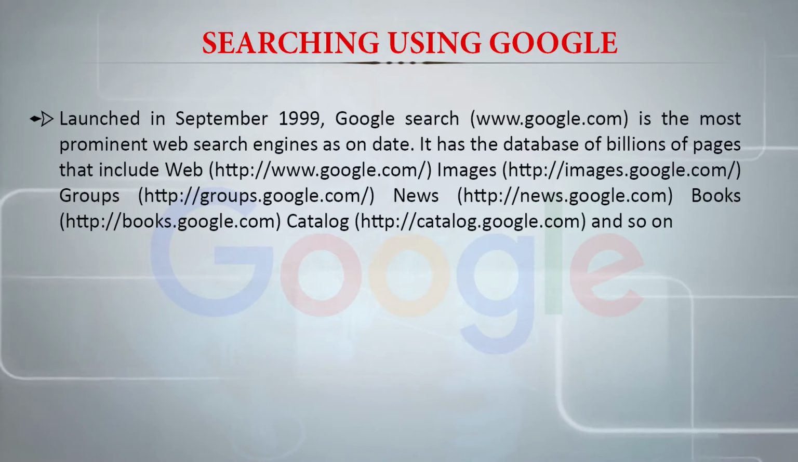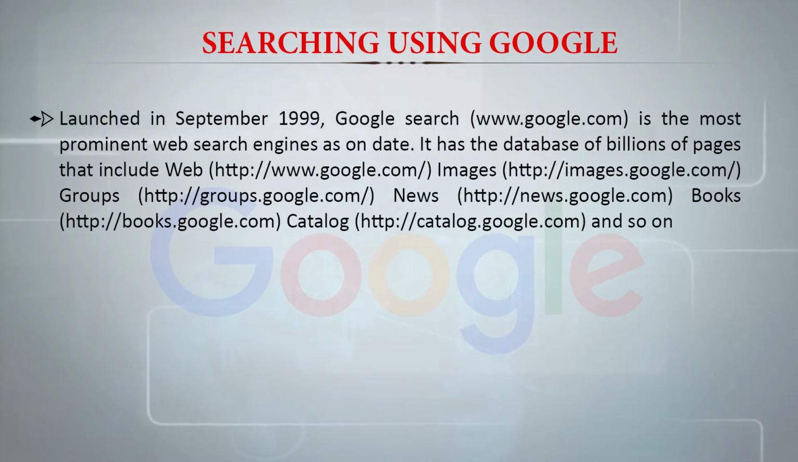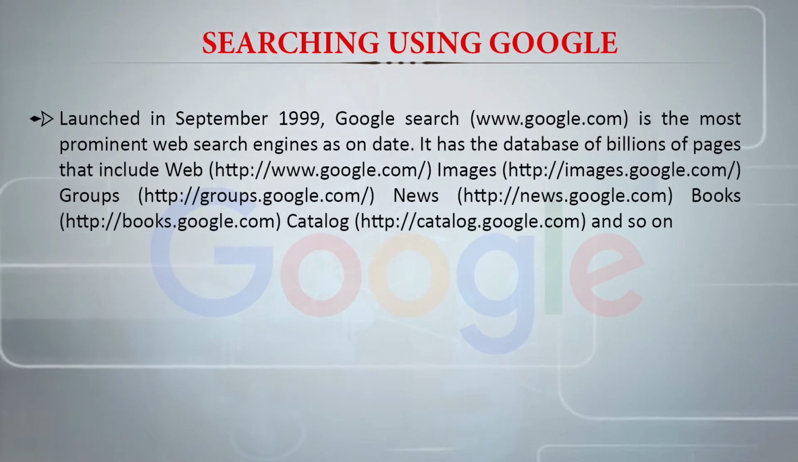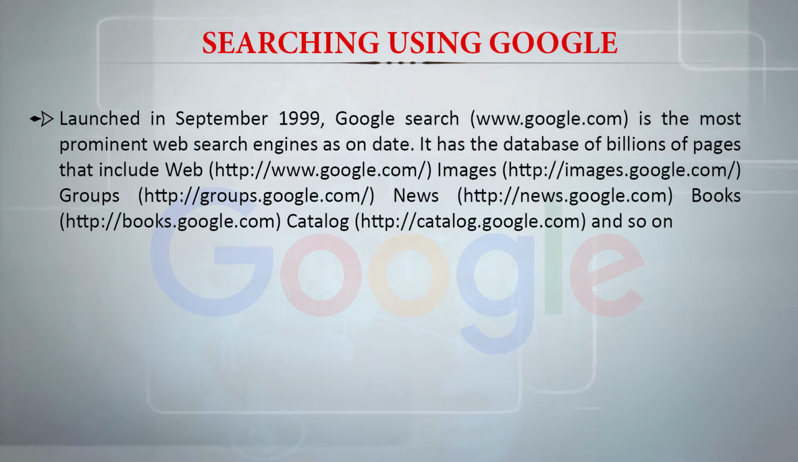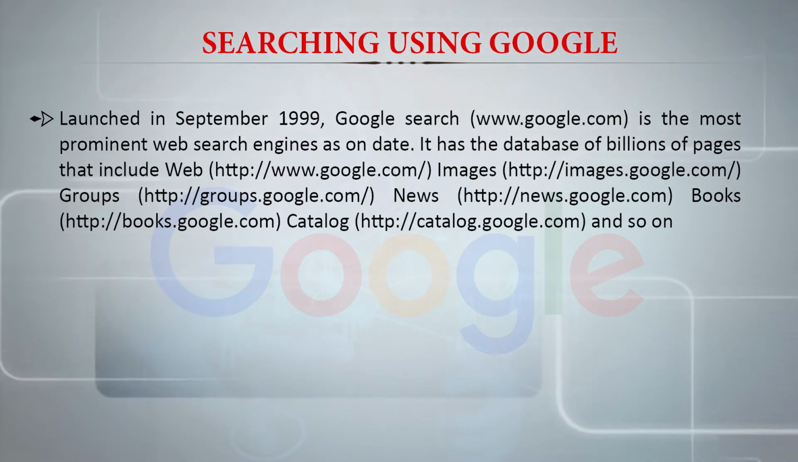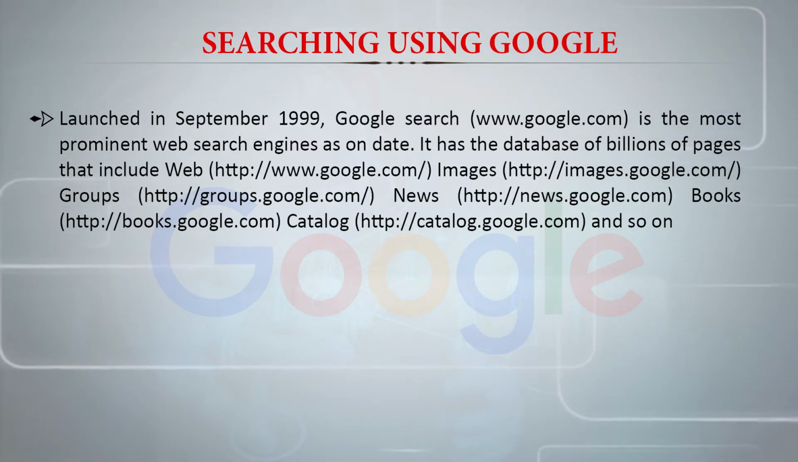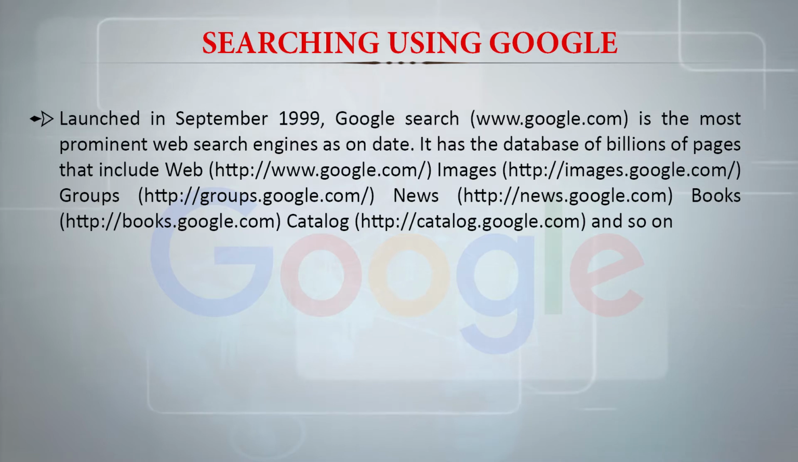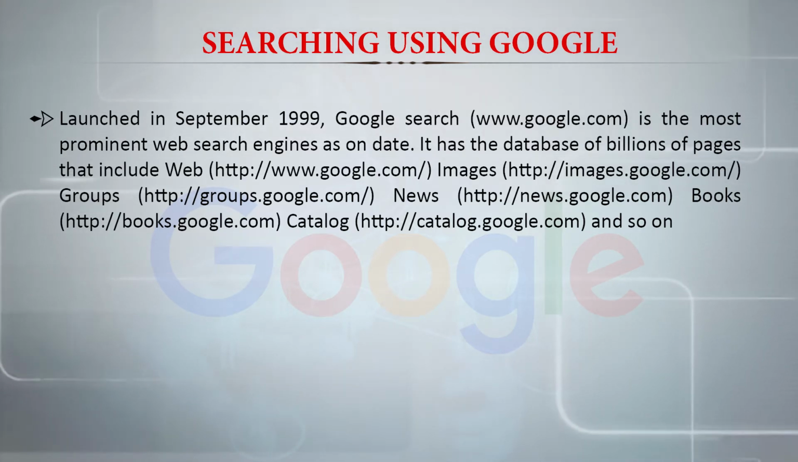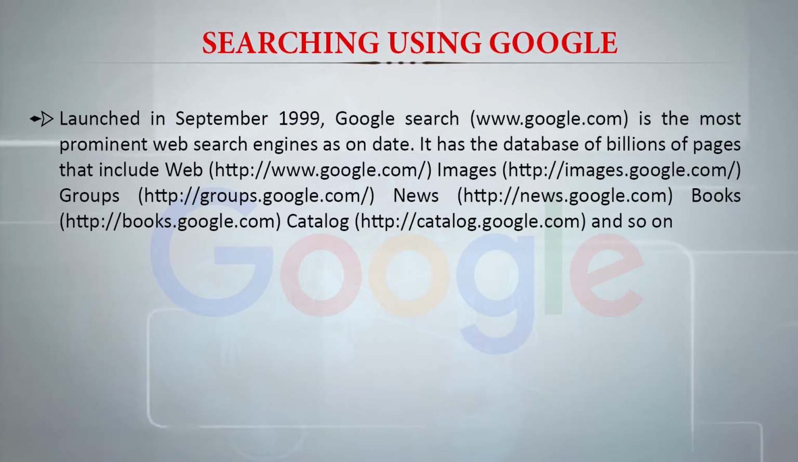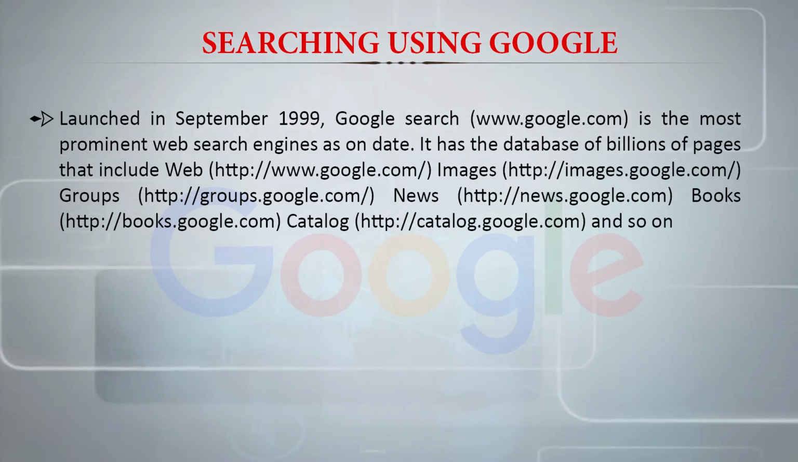Now, let us briefly discuss searching using the most popular search engine, Google. Google was launched in September 1999, and Google search is the most prominent web search engine as of date. It has a database of billions of pages that include the web. Then we can search for images on Google using images.google.com. We can search for groups as well as create groups and use them for different purposes using groups.google.com.